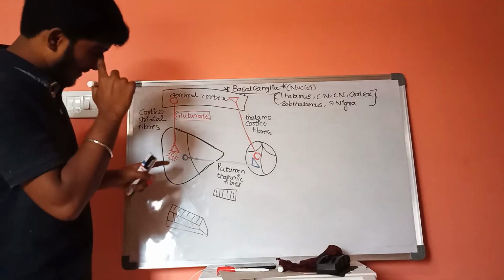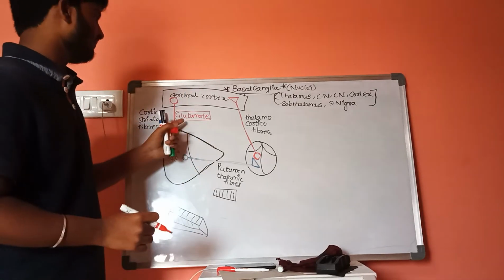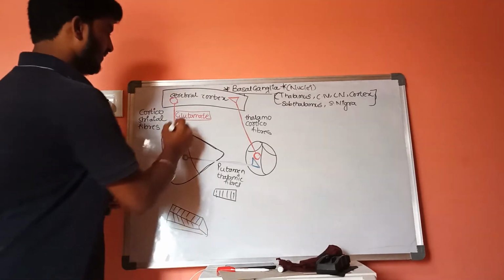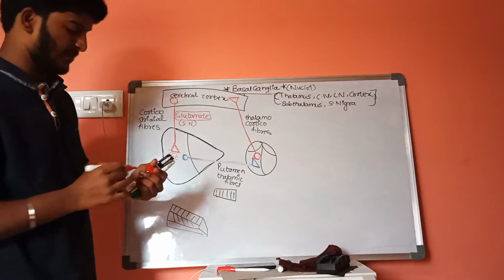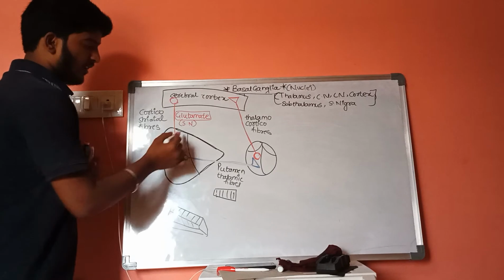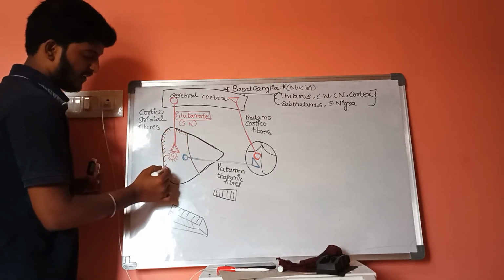As a result, the concentration of glutamate, which is a secretory neurotransmitter released into the putamen, will be increased.